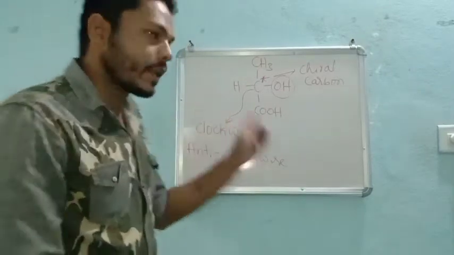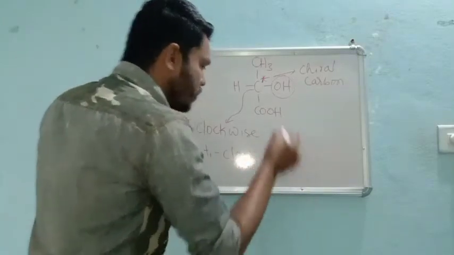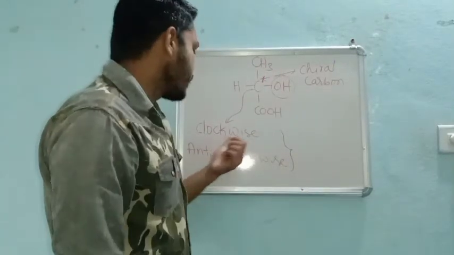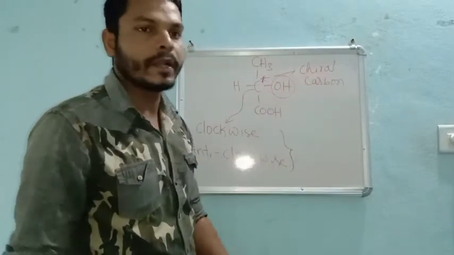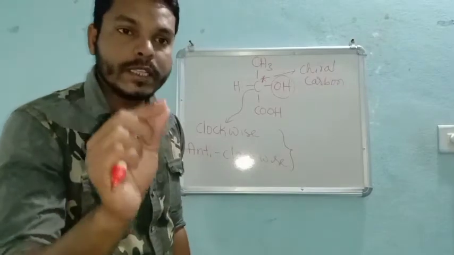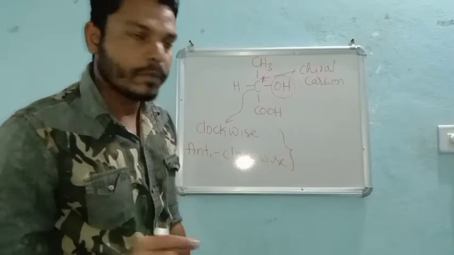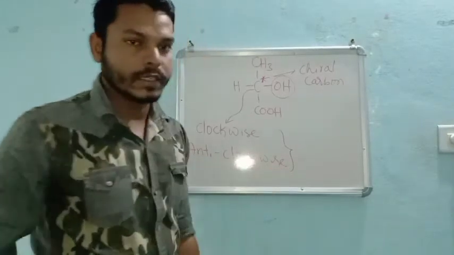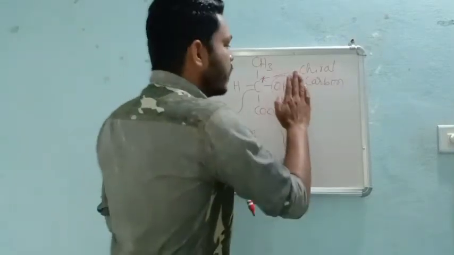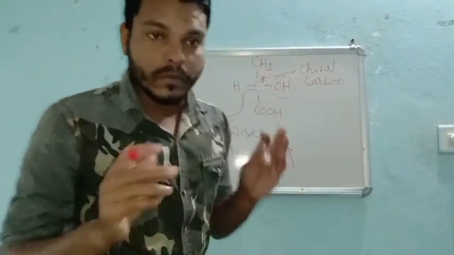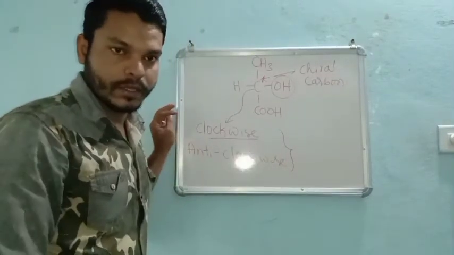Now optically active means there are two parts we need to understand: the first is clockwise and the other is anti-clockwise. We showed that a chiral carbon can rotate plane polarized light, but which chiral carbon rotates it clockwise and which anti-clockwise? The chiral carbon having its OH group towards the right hand side rotates plane polarized light into the clockwise direction. Understood?